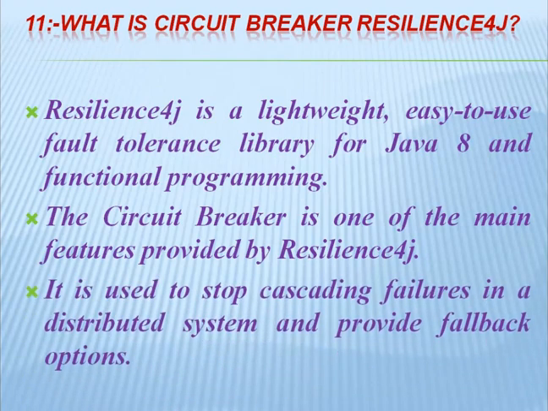It is used to stop cascading failures in a distributed system and provide fallback options. Cascading failures means that if the parent service fails, then all the child services automatically fail. So this is a cascading failure. To stop these cascading failures, Resilience4j plays a very important role.